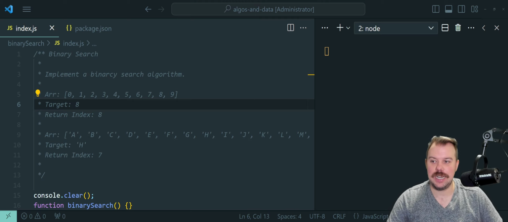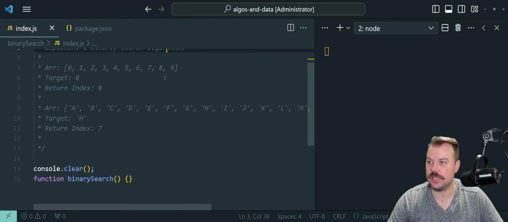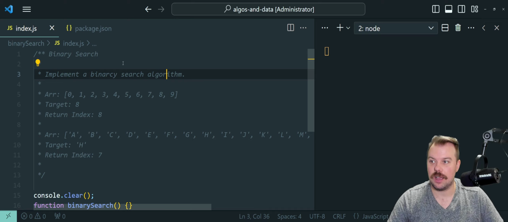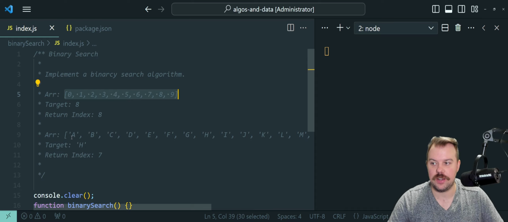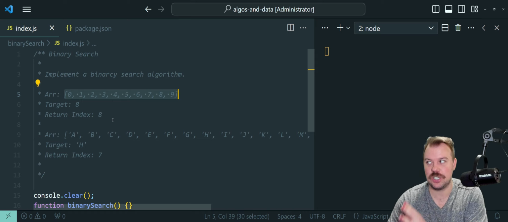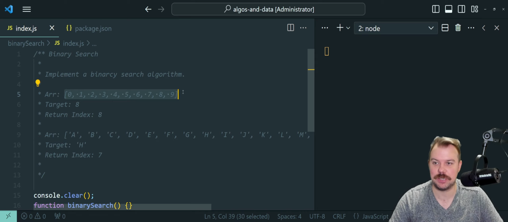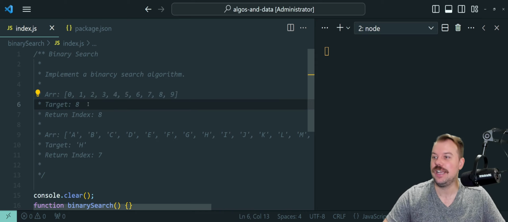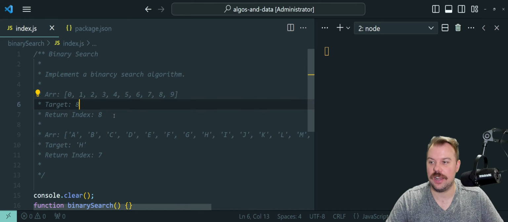So with that in mind, let's just try not to dwell too much on this here and dive on into the code, right? So implement a binary search algorithm, nothing to it here. It's going to take two arguments, the input array, and you notice one is numbers that look like index positions. Trust me, when I'm trying to explain how this works, the index positions make it much easier to understand. And we have our target and our return value.